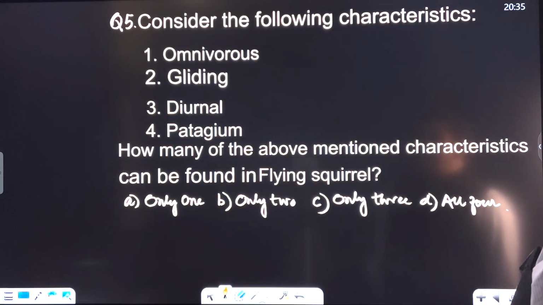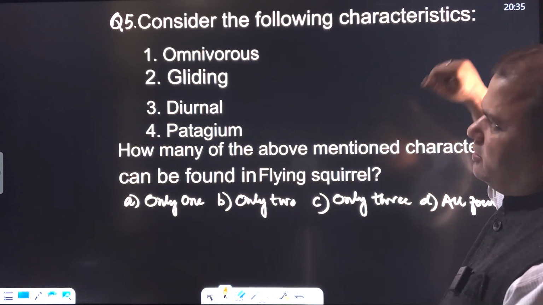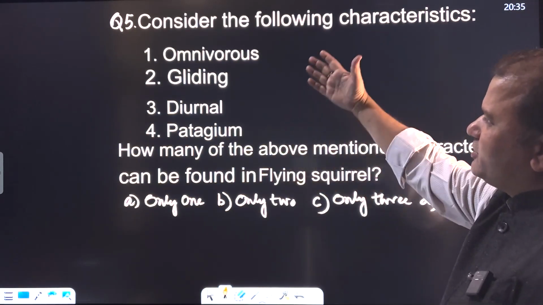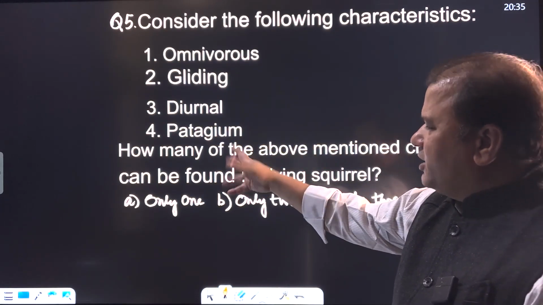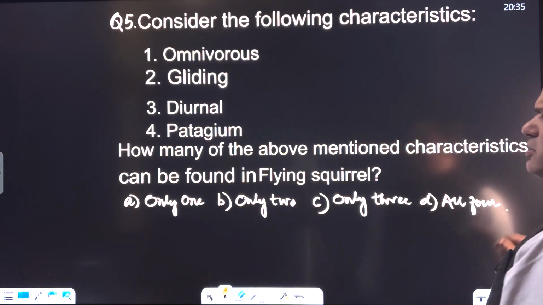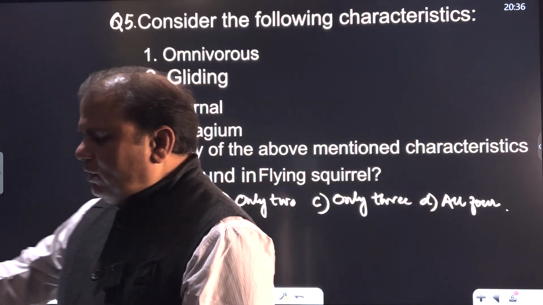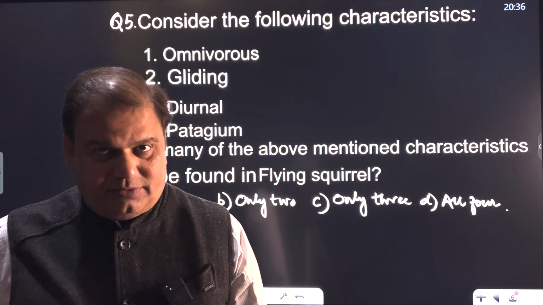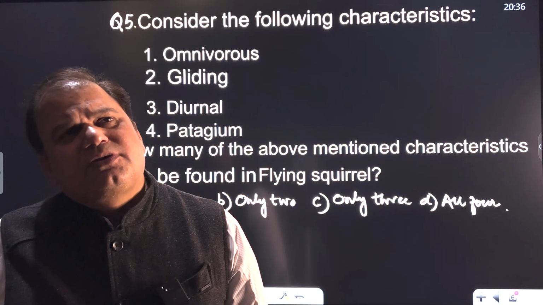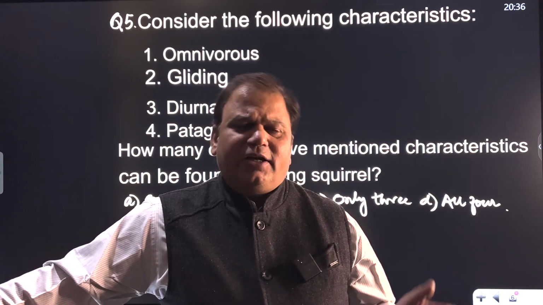Now, I told you that we would be discussing species and biodiversity, because it is a troublesome area in the preliminary examination. Consider the following characteristics, not statements. So, just like UPSC, a question has been framed. Omnivorous, gliding, dual, patagium. How many of the above mentioned characteristics can be found in the flying squirrel? See, in India, we have a species of flying squirrel called the Namdapha flying squirrel. It was sighted in the year 1981, and after 42 years it was again sighted last year.